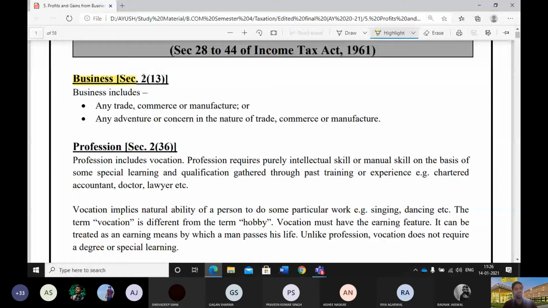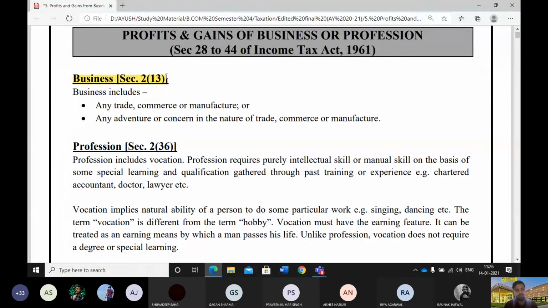Section 2 subsection 13 explains the term business. It's not an exclusive definition, but an inclusive one. I think you all know what I mean by the term inclusive definition. This type of definition never explains a particular concept properly, but says that we don't know exactly what it is, but we know which items can be included into this category.